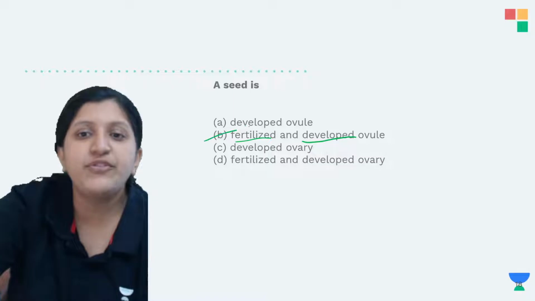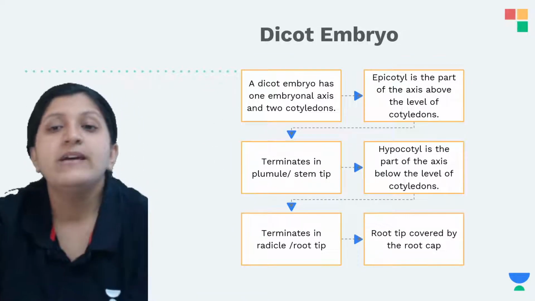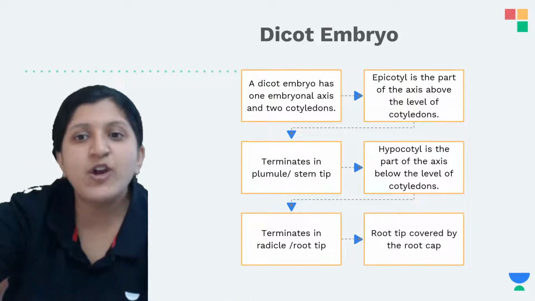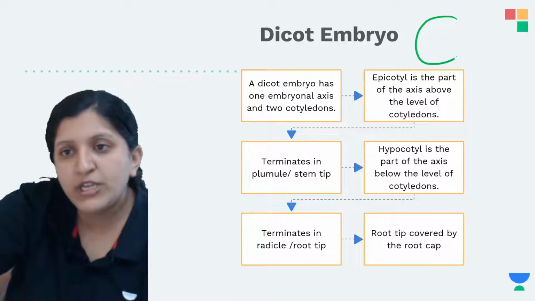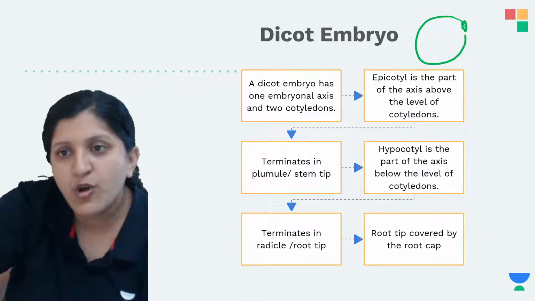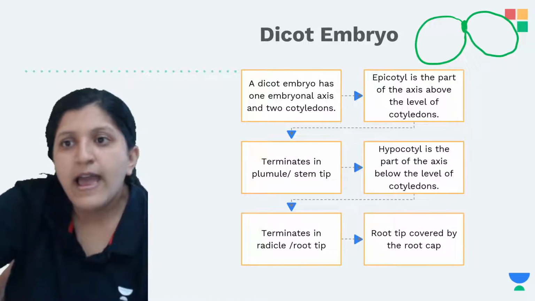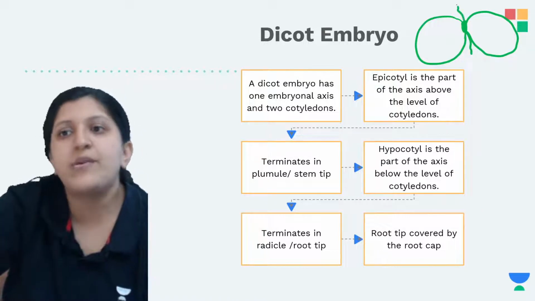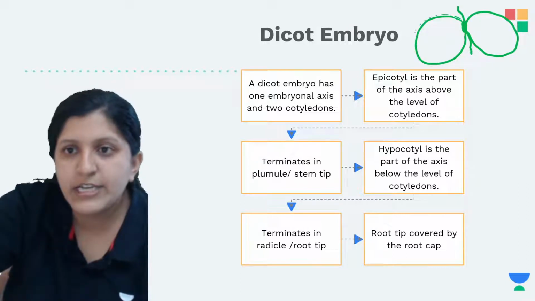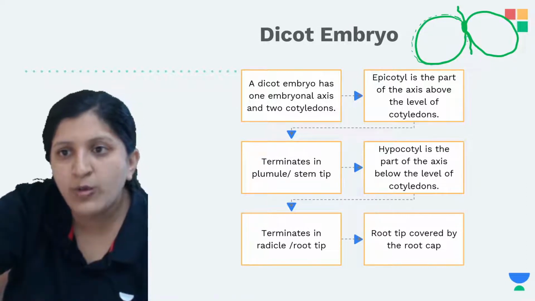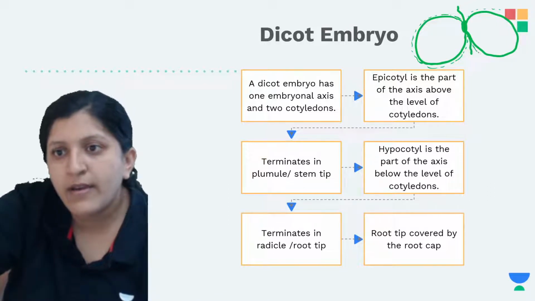So it is basically a fertilized and developed ovule. So let's have a look at this one, the dicot embryo. Till now what we discussed is about the formation of seeds like this. There is a common embryonal axis where the seeds are attached, and now you can find a radicle and a plumule as well. There is a seed coat surrounding the seed. So this is basically a dicot seed.